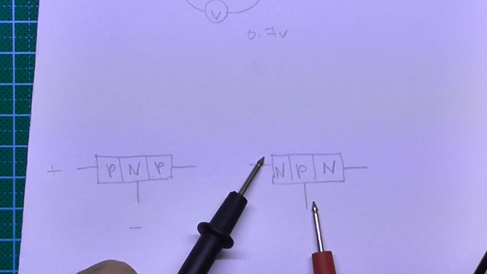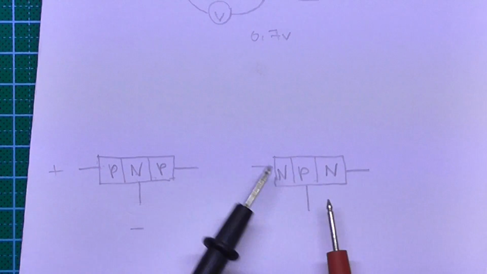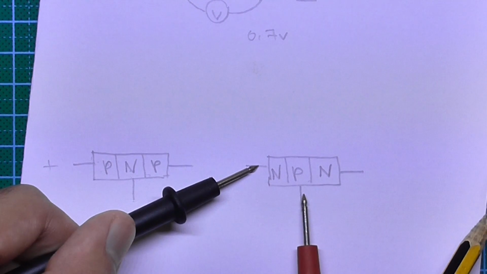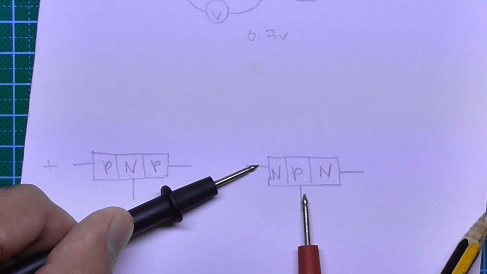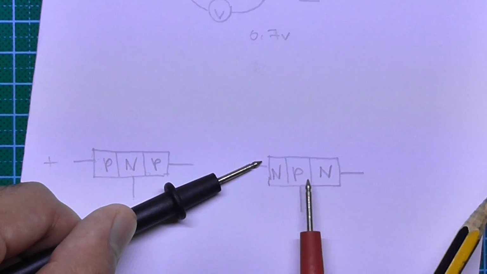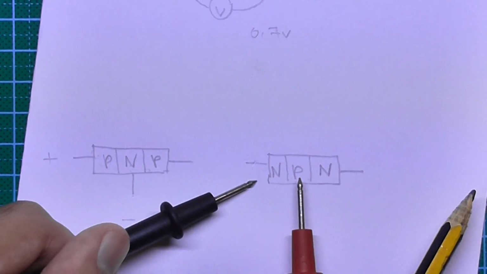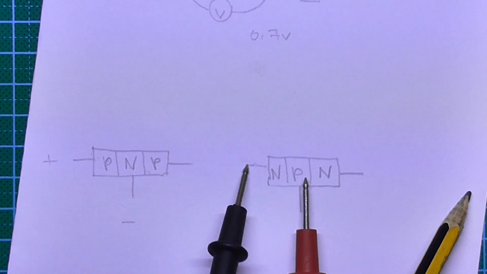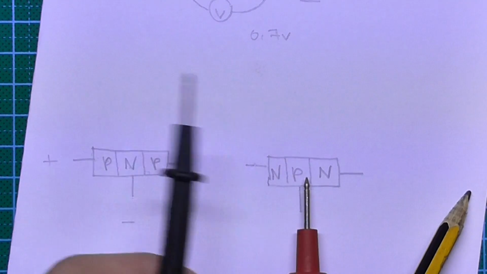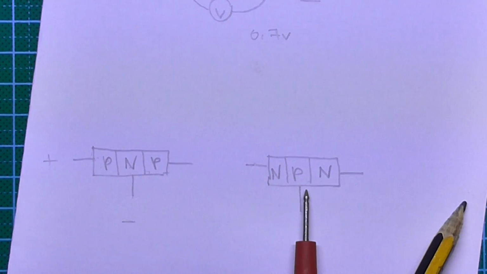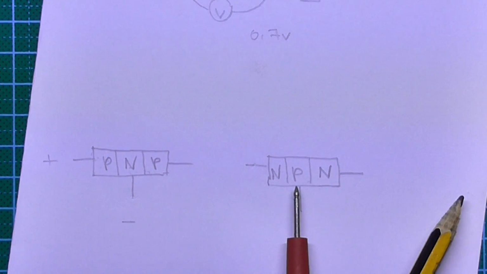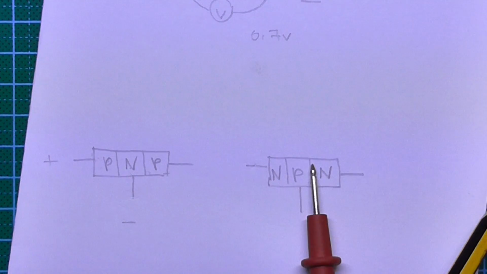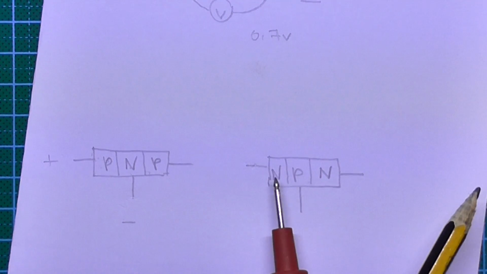The same thing we do for the NPN. We simply probe to see which one has a current flow. If we put it this way and there's a voltage reading, then we know this one is p-type and this pin is n-type. When we move the other way around, we also get a reading, which means this one is NPN, since only the negative probe is moving and only one pin stays on the positive probe, which means it's a p-type. So we know that it's NPN.